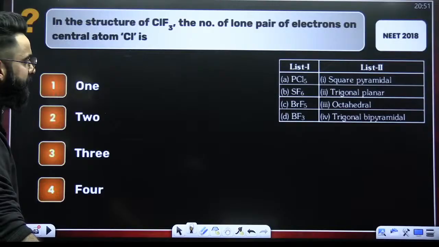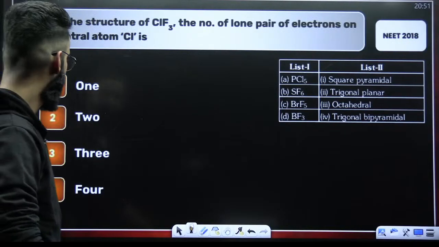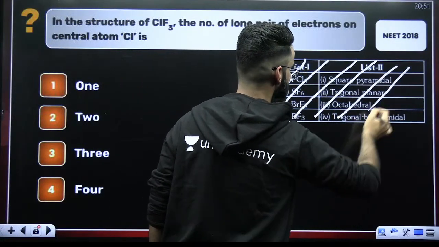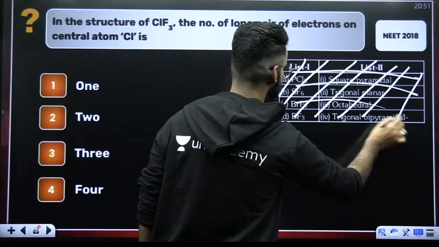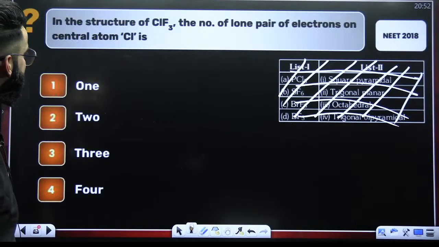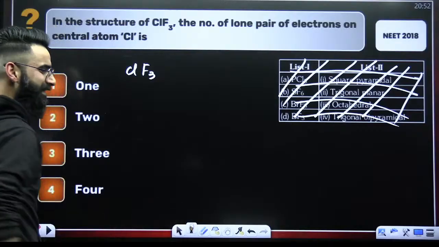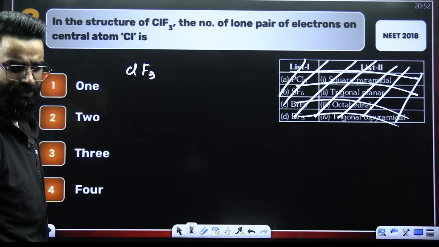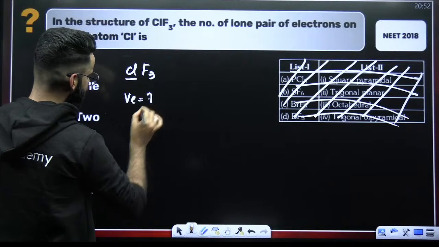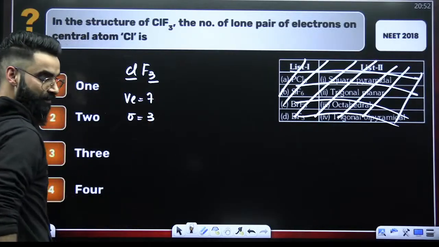All right, NEET 2018. In the structure of ClF3, I think this is the data of the previous question, so avoid this particular data. Look at the question now. In the structure of ClF3, the number of lone pairs of electrons on the central atom of chlorine. Let me show you first of all, if you do not know how to check the lone pairs, how to check the type. See guys, chlorine being the central atom, how many valence electrons does it have? 7. How many surrounding atoms? 3. Number of surrounding atoms is equal to number of sigma bonds.